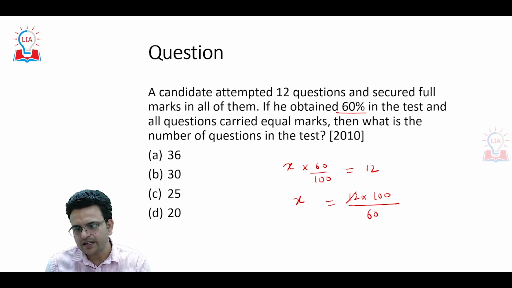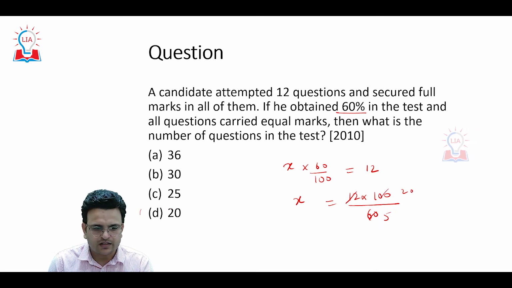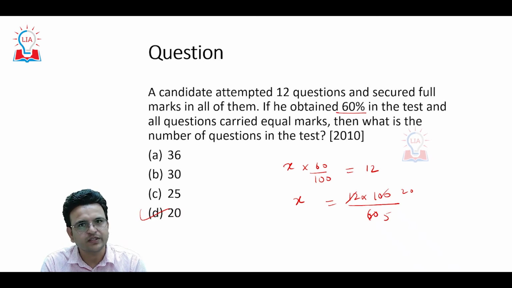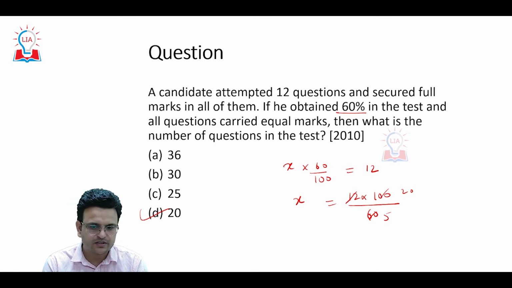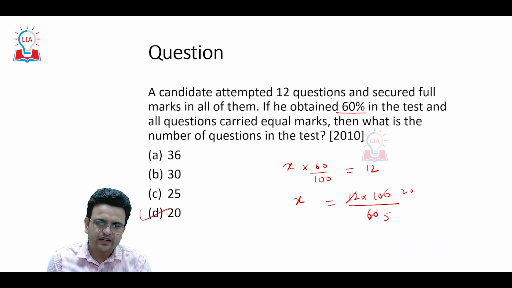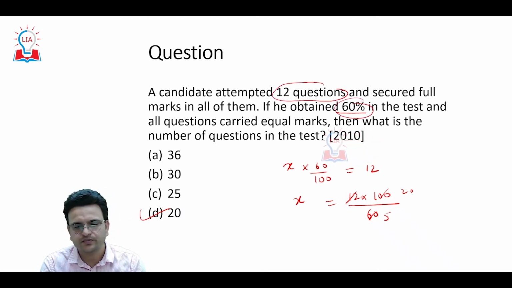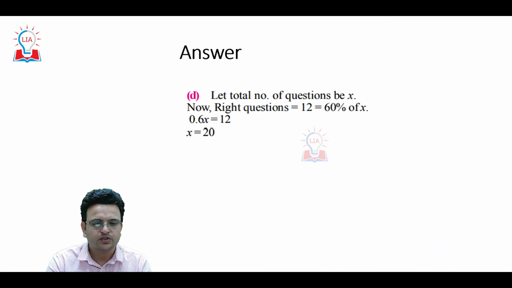So it becomes 20. So the answer will be 20. This is a very easy question. Such types of questions we should not miss. In simple terms, it is telling 12 is equal to 60% of the total value. Just that way we have to solve it.